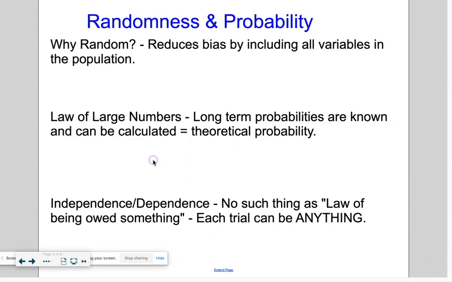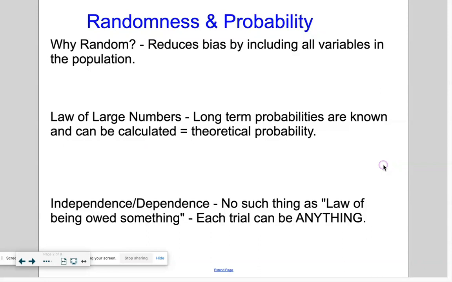If I flip a coin, I might flip it 2 or 3 times and I could get all heads or I could get all tails. And you might think, well, the probability of getting a heads isn't 50-50 anymore, right? It's different because I got 3 heads in a row. But if I flipped a coin many, many times, eventually that probability is going to level out at 50%. The first flip you might get a heads, and then another heads, and then a tails, and then another tails, and so on. But over time, it's going to level off to that 50% mark.